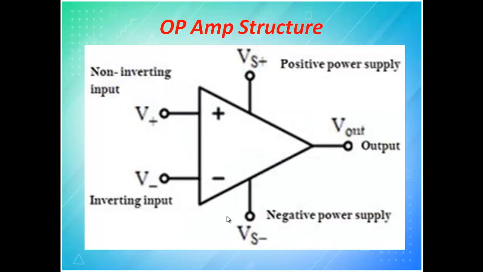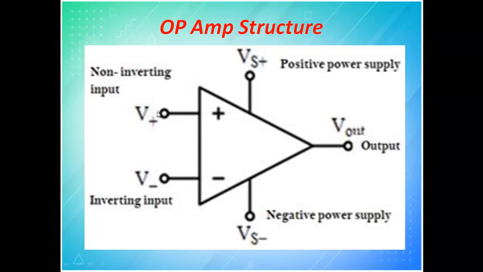So this is just an op-amp structure. An op-amp will have all these terminals. One is called the non-inverting input, another one is called the inverting input. For this op-amp to work, I need a negative power supply and a positive power supply. If you are giving ground here, then I can make this terminal also ground. But if you are giving 3 volt here and minus 3 volt here, obviously the output will become 0.